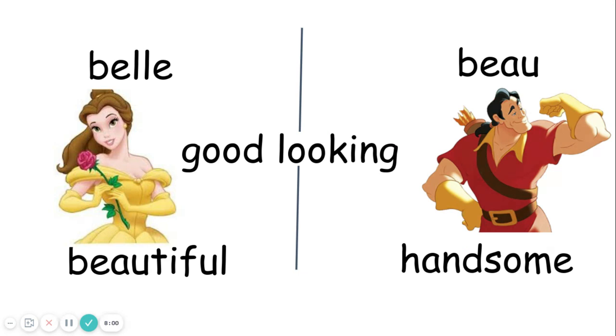That works for both of them. And yes, in Beauty and the Beast, her name is Belle because they said she was beautiful. And that's what it means. And then beau, handsome, as Gaston says in there, no one is as beautiful as him. So he is beau. Belle and beau, good looking or beautiful and handsome.